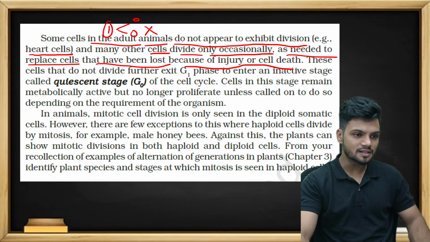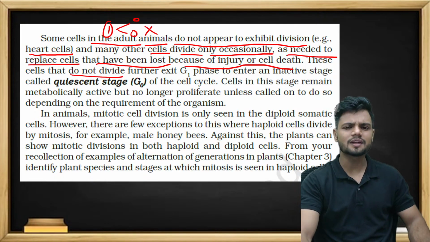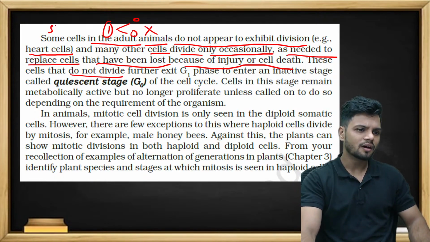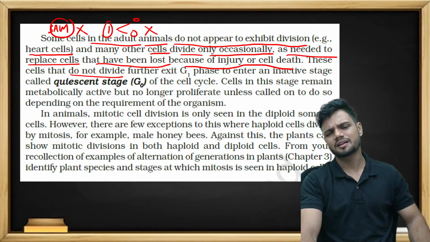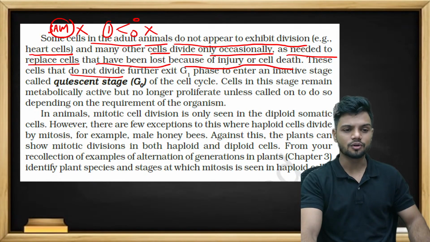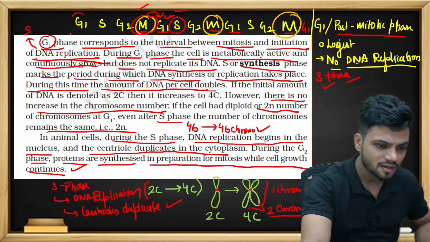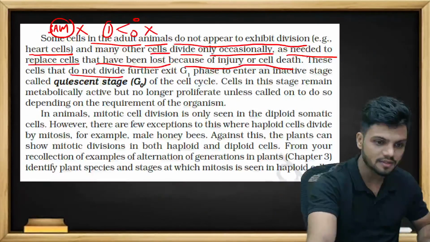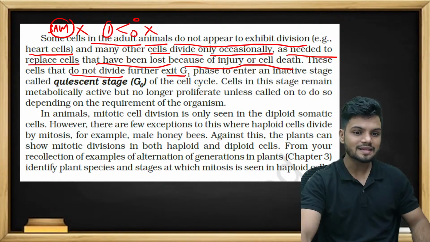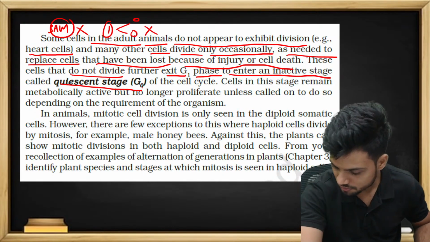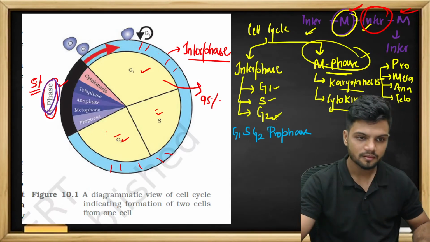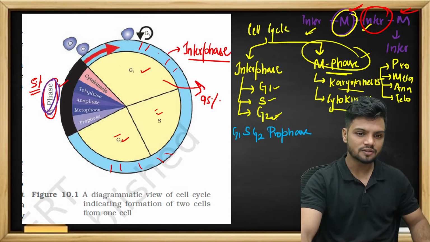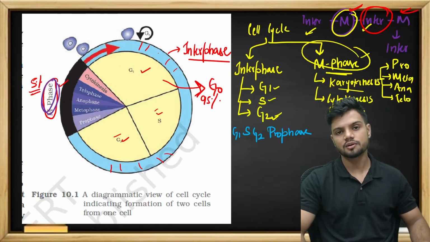Now the cells that do not divide, for example, if there is one cell that does not want to divide, let's call this cell Sam. Sam does not want to divide. So what will Sam undergo? Sam will undergo something very special. Just after G1, the cell will exit. See here. They do not further divide, and exit G1 phase to enter an inactive stage called quiescent or G0 phase. So the cell is exiting after G1 and it is entering G0.